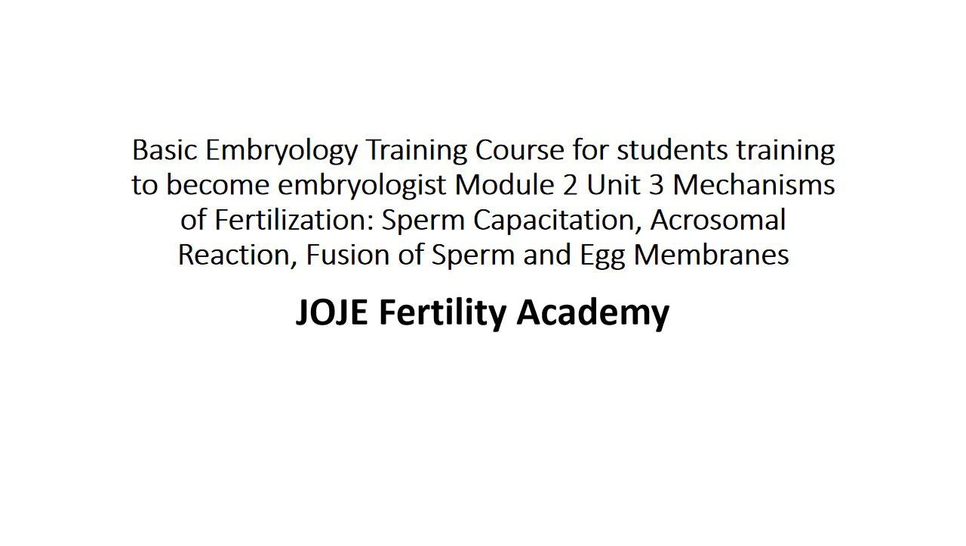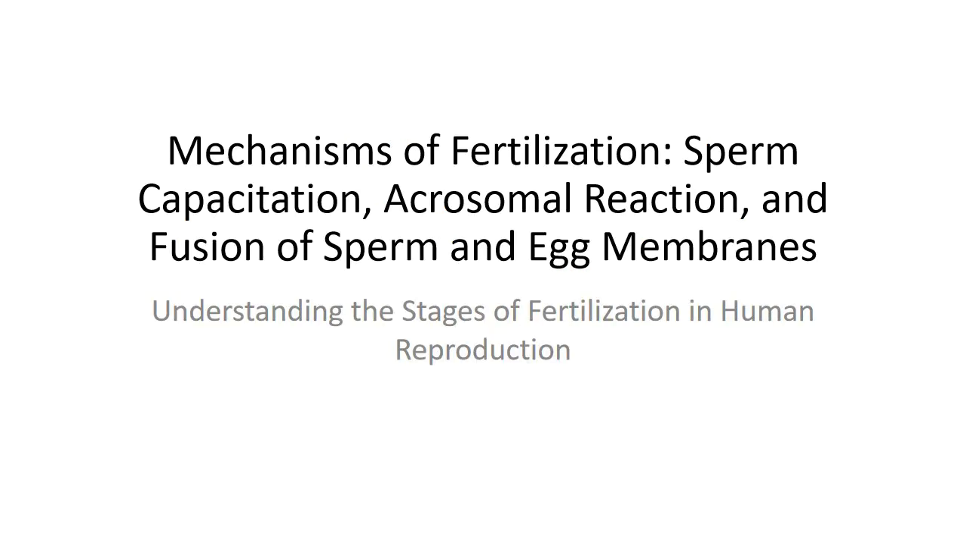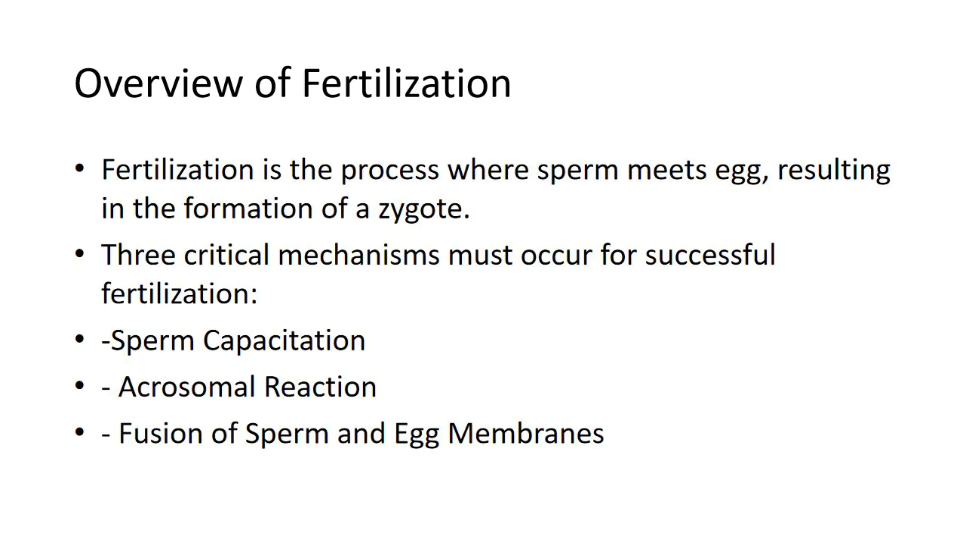Mechanisms of fertilization: sperm capacitation, acrosomal reaction, fusion of sperm and egg membranes. Fertilization is the process in which a sperm cell from a male merges with an egg oocyte from a female to form a zygote. This complex process involves several distinct stages, each essential for successful fertilization. The three critical mechanisms of fertilization are sperm capacitation, the acrosomal reaction, and the fusion of sperm and egg membranes.